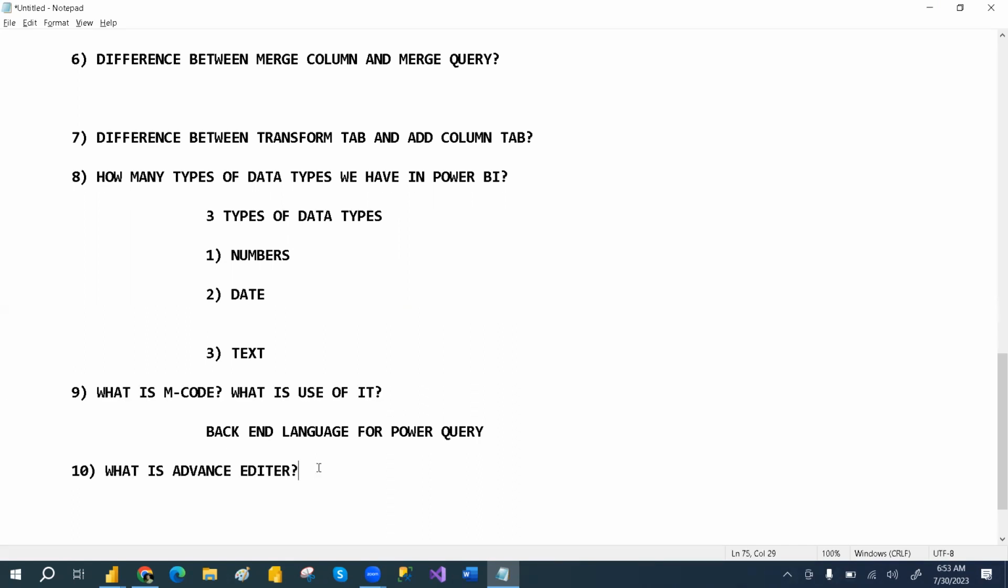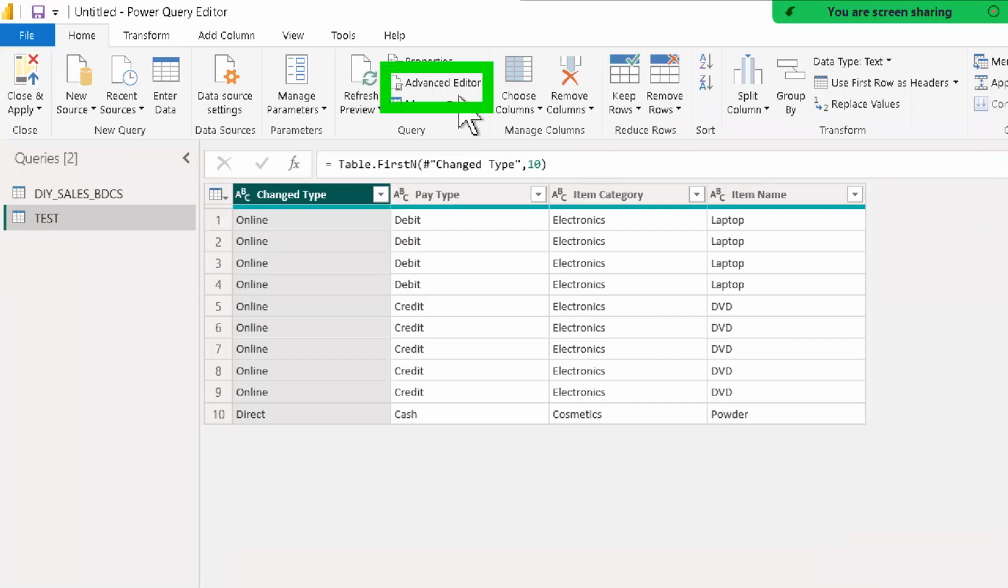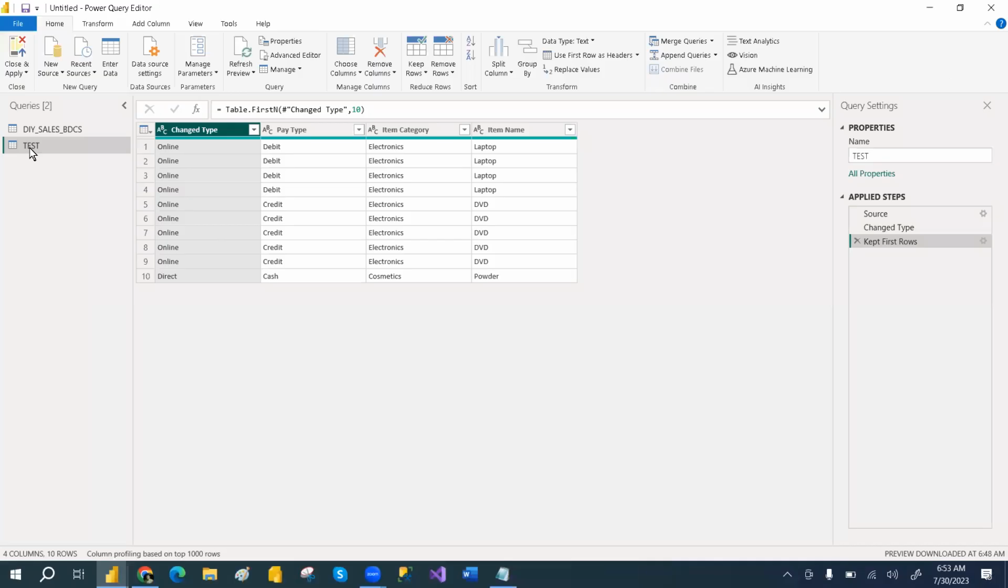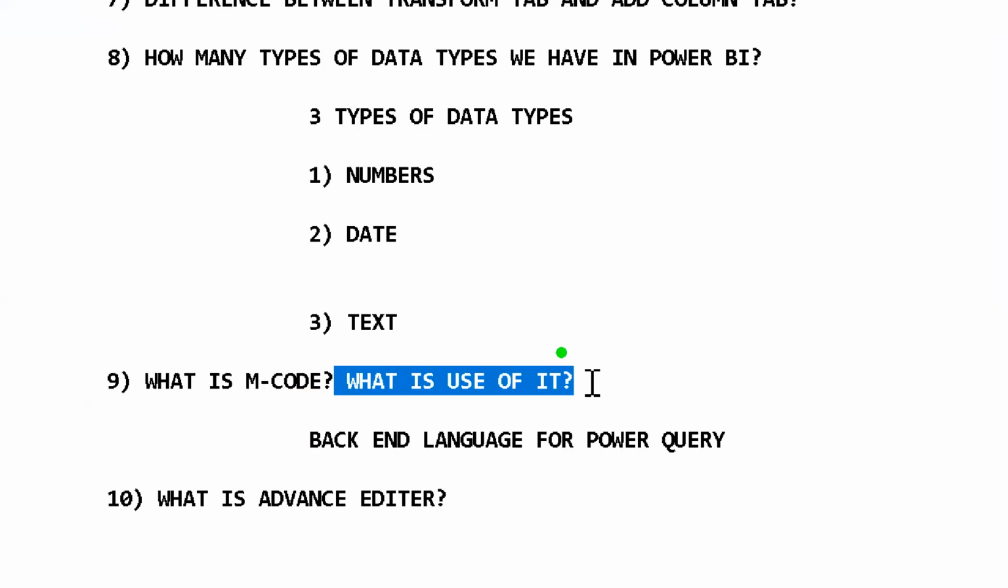And what is the advanced editor? In the advanced editor, we have the M code language. Each and every query will have an advanced editor, and in the advanced editor we have the M code. So M code is a backend language for Power Query, and it is used to clean the data, guys.